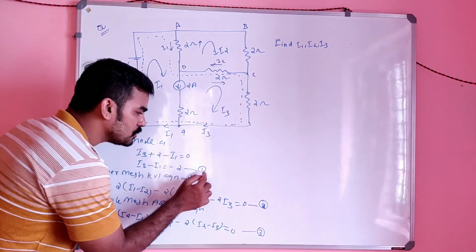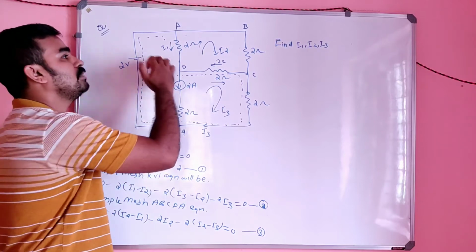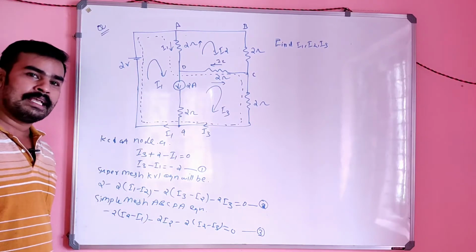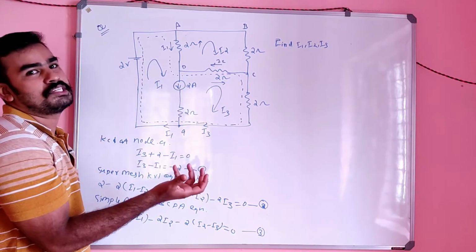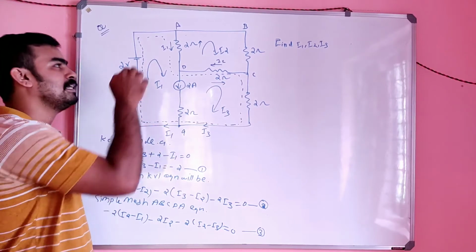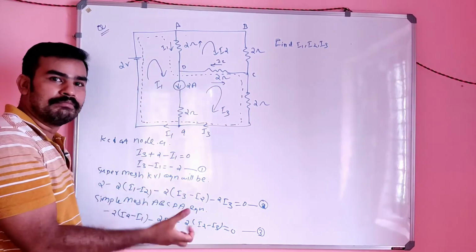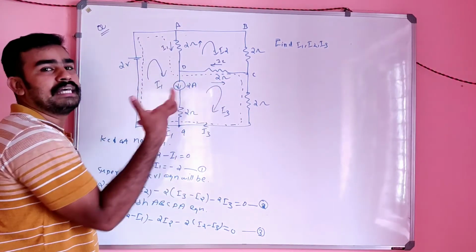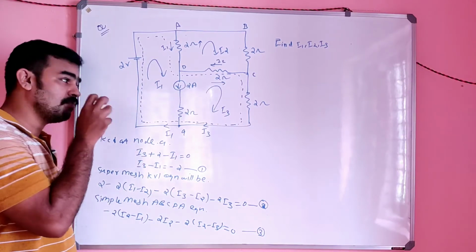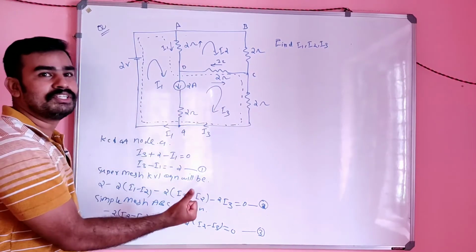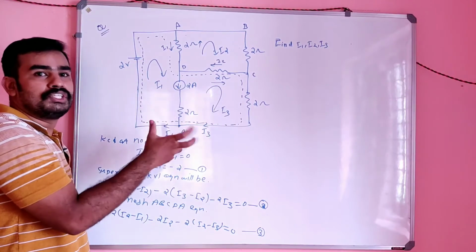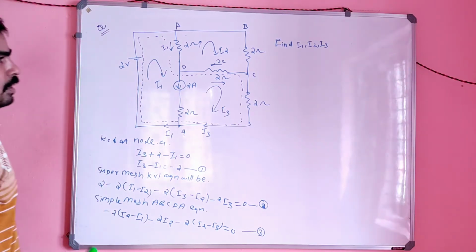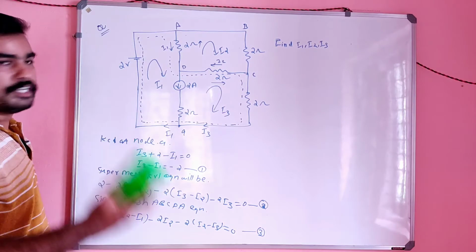So now you have equations 1, 2, 3. That means you have 3 unknowns and 3 equations, and you can easily solve this. Actually, this question will not be asked in your examination because it takes a very long time to solve. But you should know the concept. That's why I included this problem here. How can we consider a super mesh, and how can we arrange a super mesh equation? Is it clear to you? Okay, I think it's clear to you all, and let's move to another session.